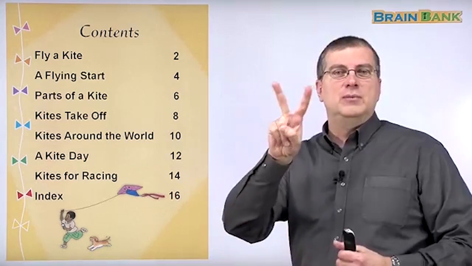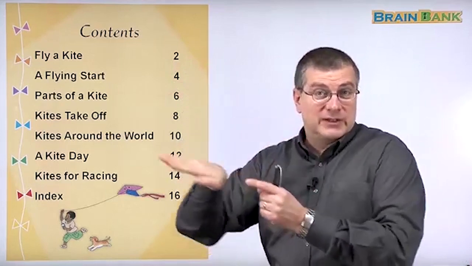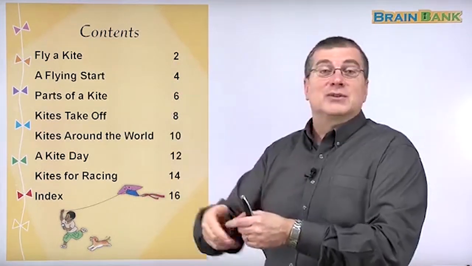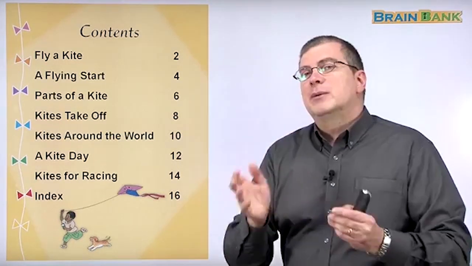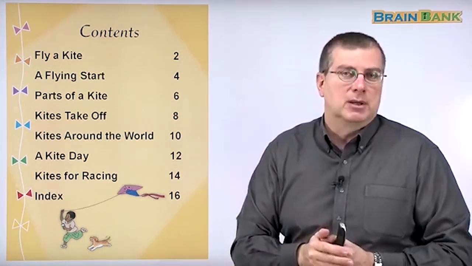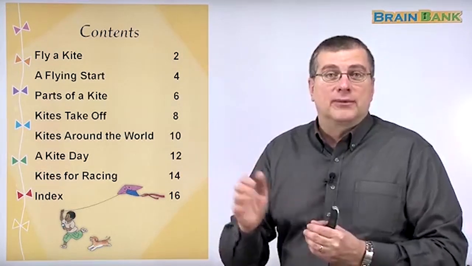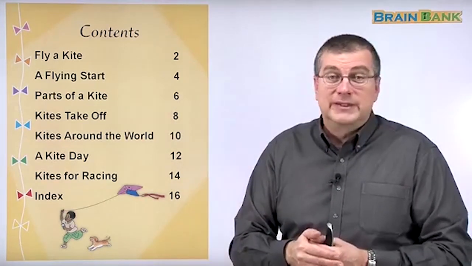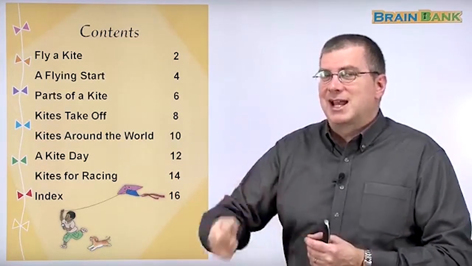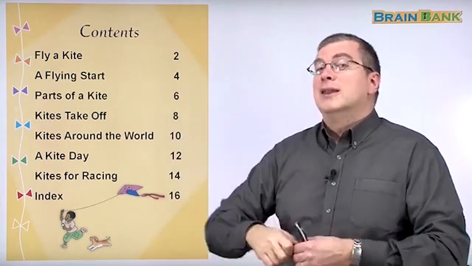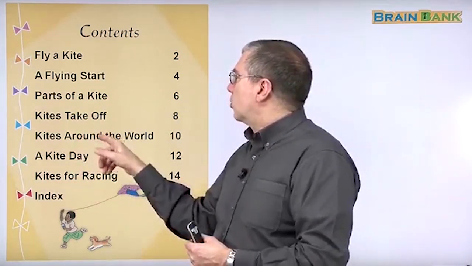Kites take off has two meanings. Take off means to start to fly, like a plane takes off. But a kite can also take off, right? It starts to fly. That's one meaning. The second meaning is if something takes off, it becomes very popular. For example, iPads took off. They became very popular. Cell phones took off. They became very popular. So two meanings. A kite can fly, take off, really, or they can take off and become very popular.